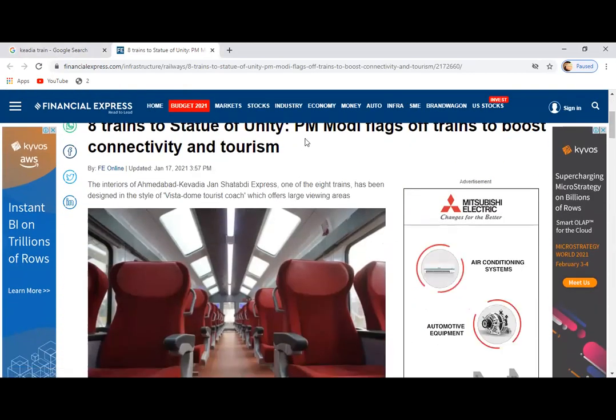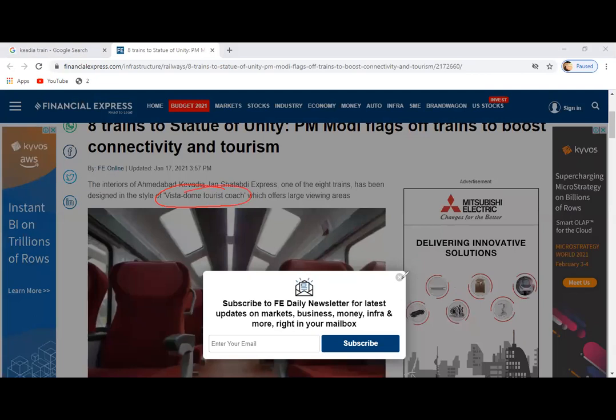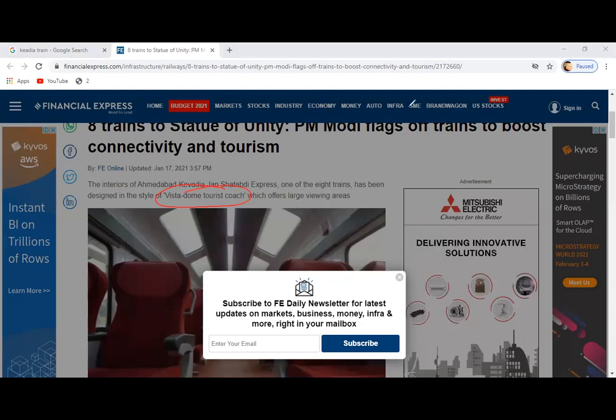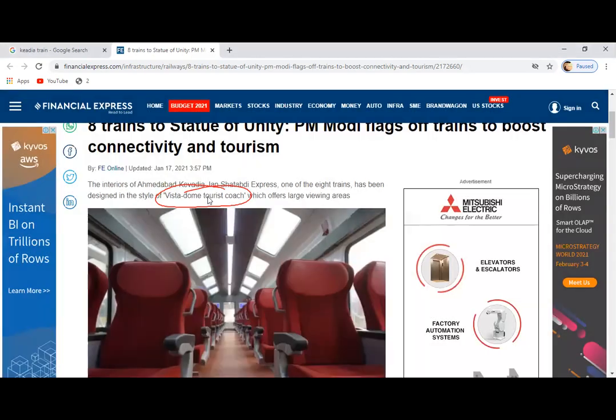Vista Dome coaches have a lot of space for looking outside. The top is glass roofed, which we normally don't have in other trains.